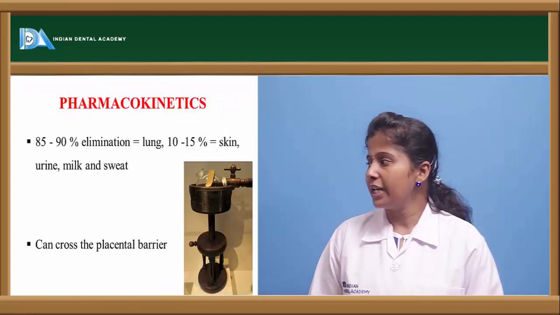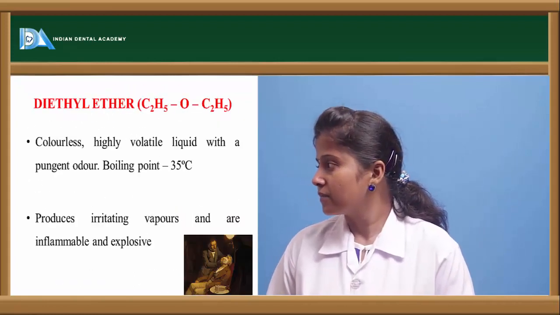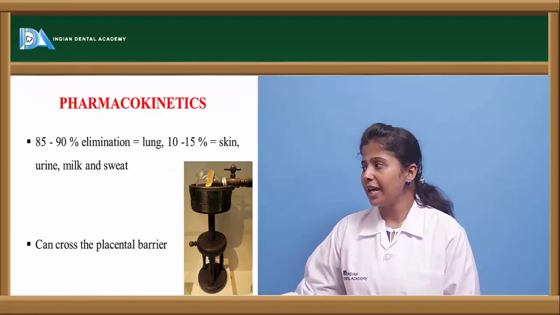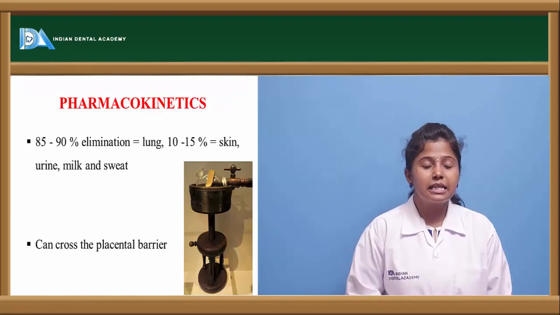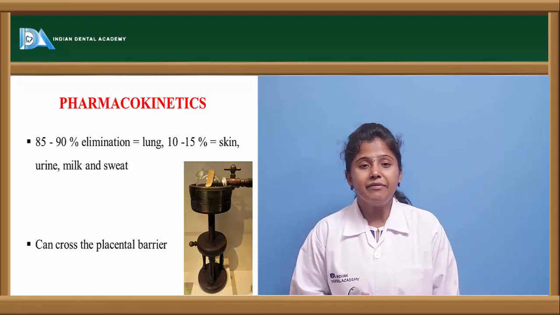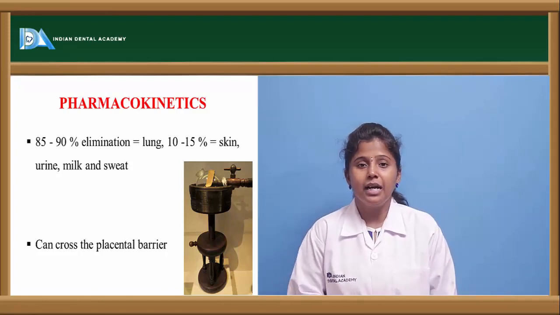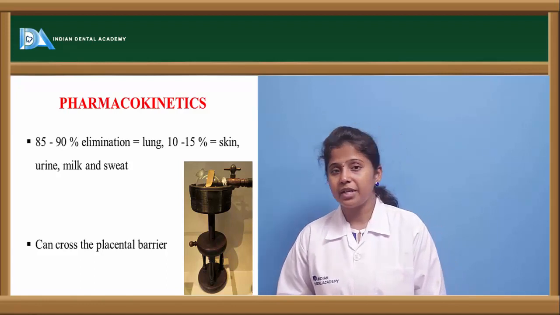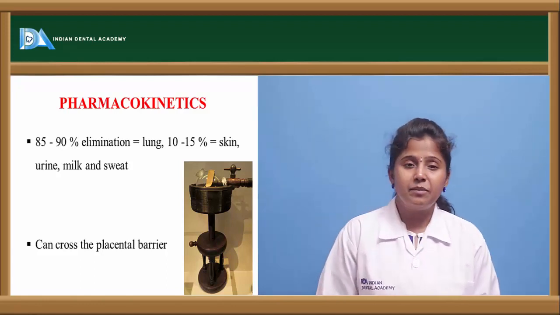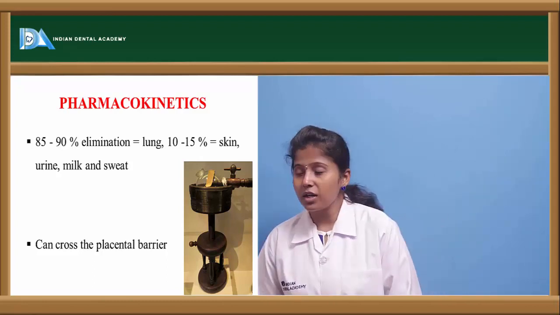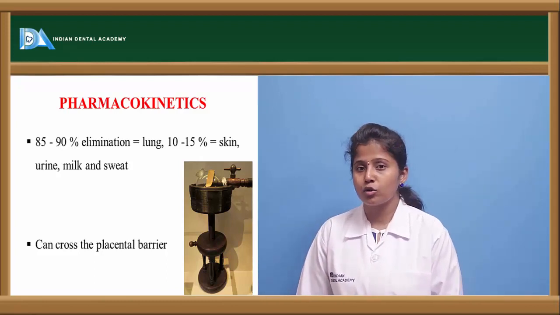The pharmacokinetics of these drugs involve that diethyl ether is eliminated 85 to 90% through the lungs. So if it is inhaled, 85% to 90% is eliminated through the lungs, and the rest is eliminated through skin, urine or sweat, and it can cross even the placental barrier also.